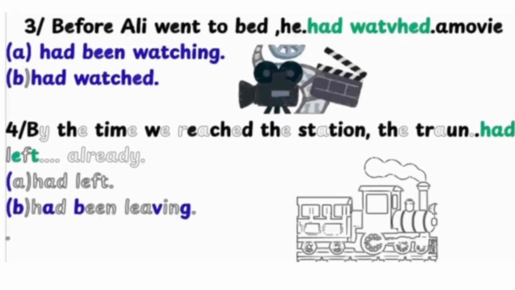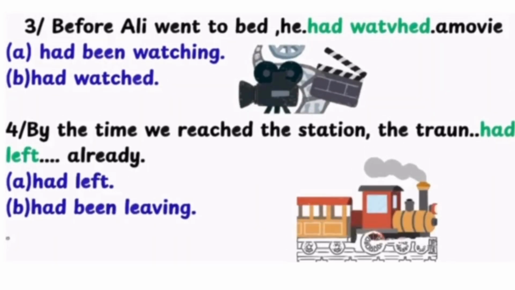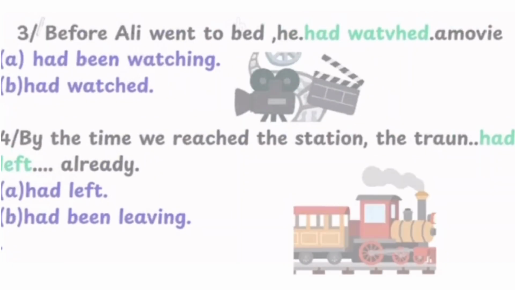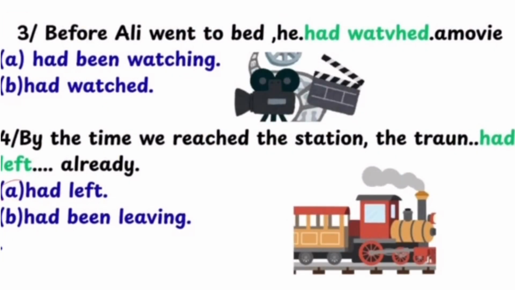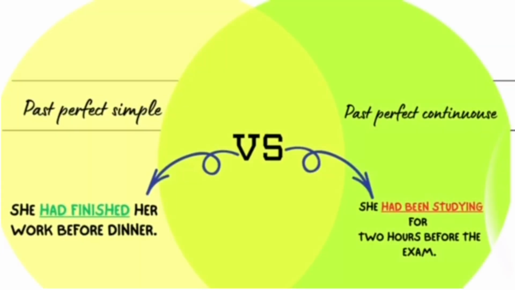Question 4. By the time we reached the station, the train had left already. We use had left because leaving is a sudden, instantaneous action that was already done. You can't naturally have a train been leaving over a long duration here. Simple for results. Continuous for duration. How many did you get right?